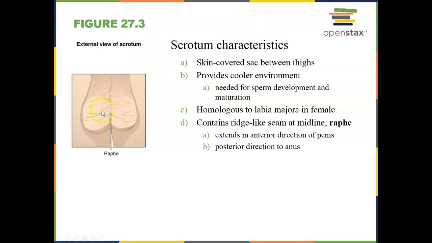The testicles in the scrotum are on either side of this raphe, which is this little tiny ridge, and it separates each of the testicles. So if something happens to one testicle, it doesn't always lead to damage to the other testicle.